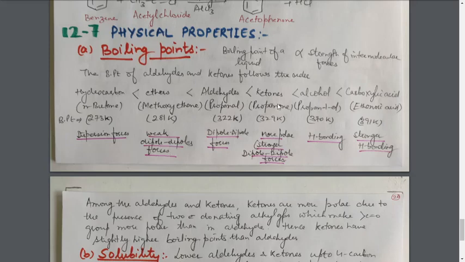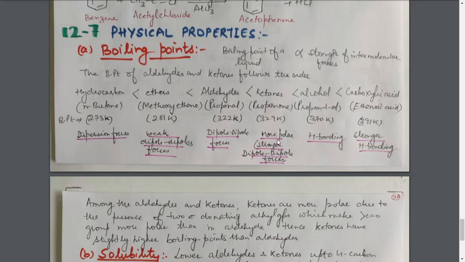In the case of aldehydes and ketones, in the first lecture, during the discussion of the structure of carbon compounds, I said that the C double bond O group is strongly polar, and because of that polarity they have dipole-dipole forces. Among aldehydes and ketones, ketones are slightly more polar.